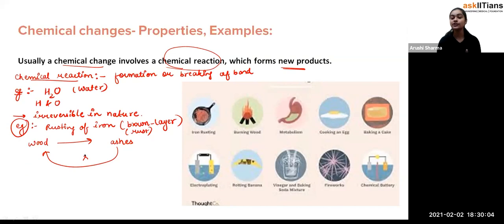Like in the condition of the wood, the new substance formed here is the ashes. And students, burning of wood is a kind of combustion reaction, if you know. In the combustion reaction, the carbon present in the wood reacts with the oxygen, converts into carbon dioxide and releases heat and light. So you can see that there is a formation of carbon dioxide, which is a different kind of substance. So that is how it is a combustion reaction, students, and you can say it is a change in the chemical composition, and that's how we can't reverse this process. So that's why it is a chemical change.